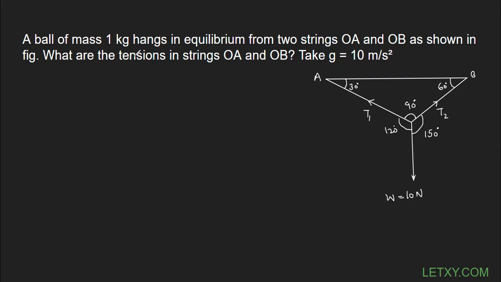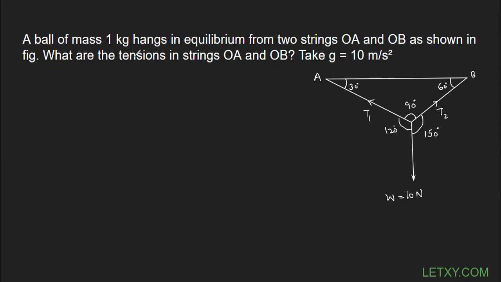I need to tell you the meaning of the word equilibrium. Equilibrium means the net force acting is zero. Try to understand. It simply means that the tensions T1 and T2 in the string are not stretching. The ball is not going upward, downward, leftward, or rightward. It is just still because it is in equilibrium.